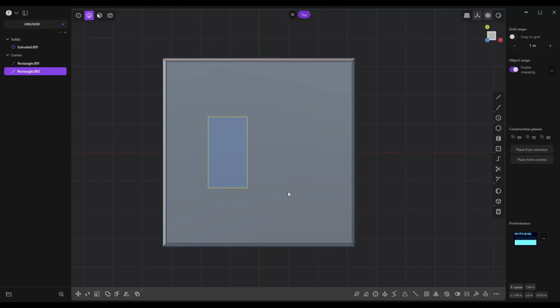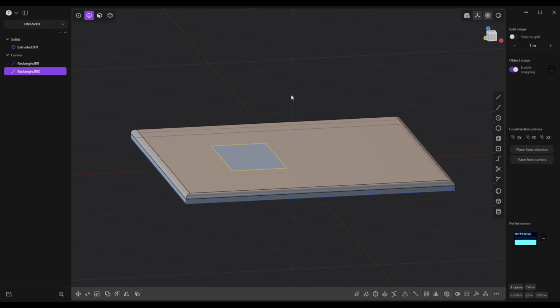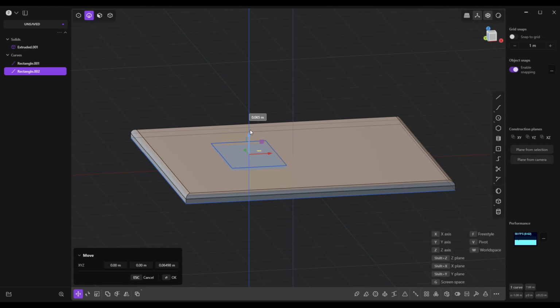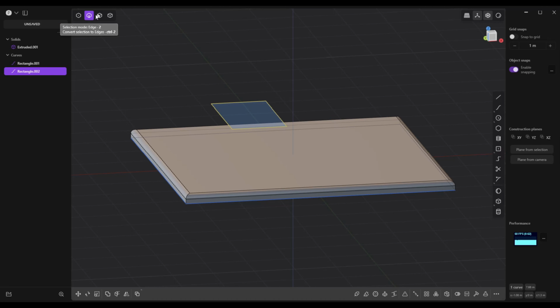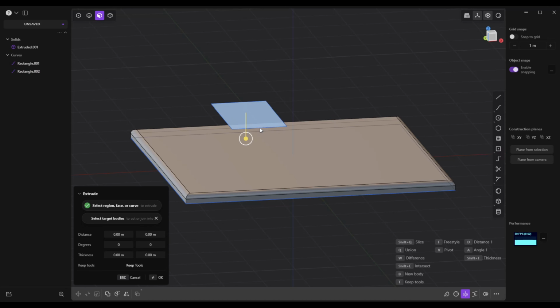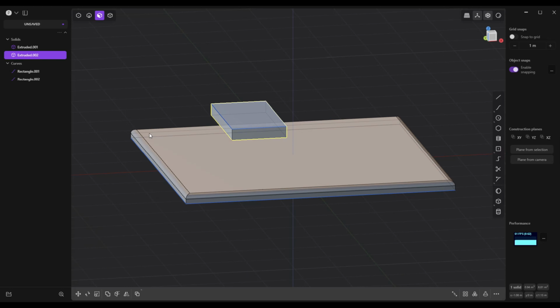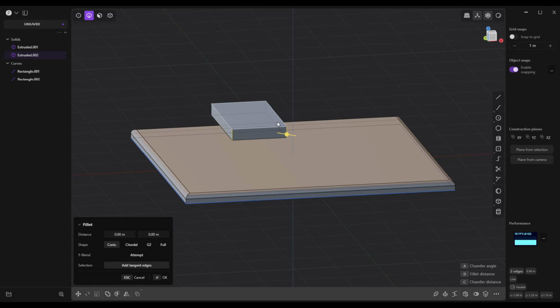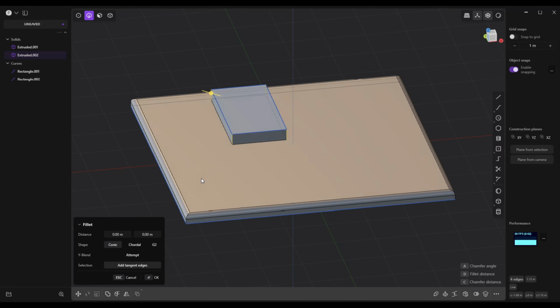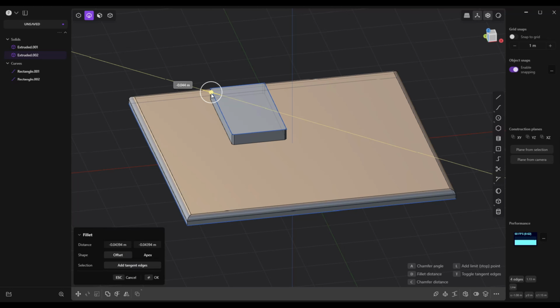So we got this guy, and next what I want to do is go in here and hit G to raise that up. Then I want to click on OK. I want to grab the face, and extrude that down. So we got something looking like this. That's fine. Then we're going to grab the corner edges. So 1, 2, 3, and 4.